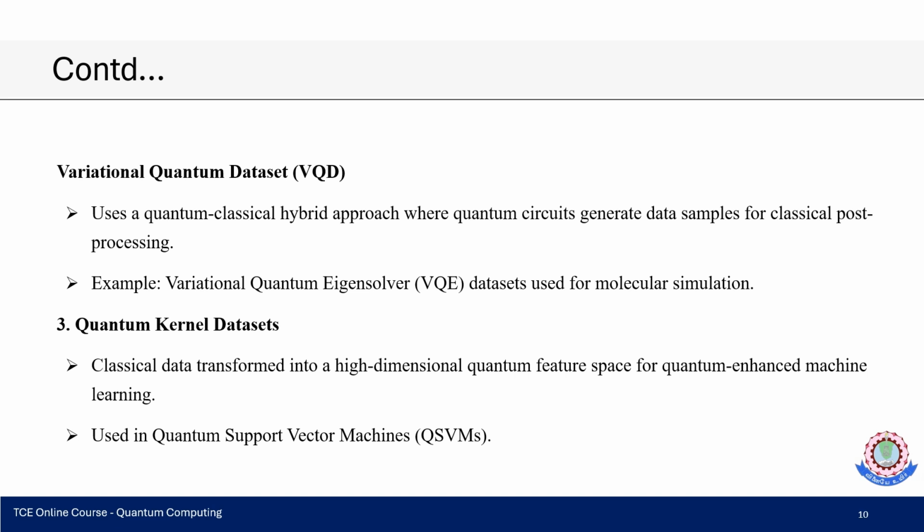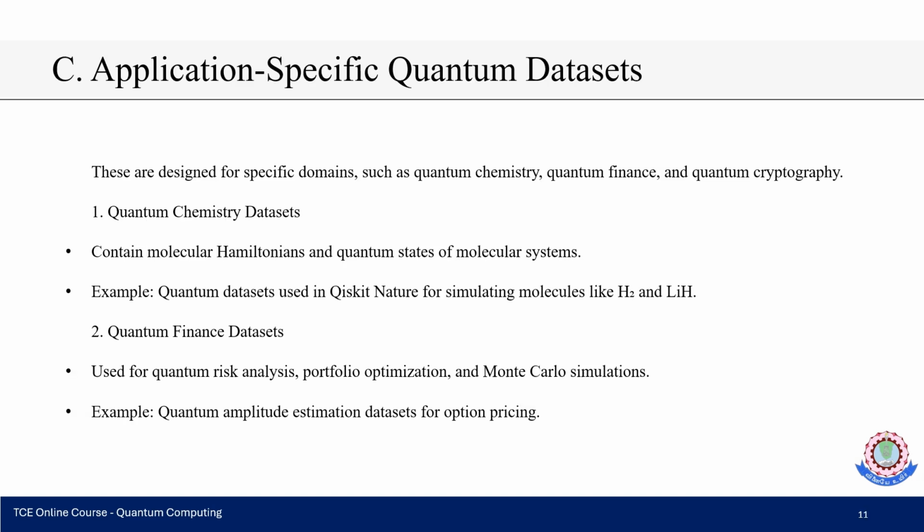Further, we can go with the variational quantum dataset. It uses a quantum classical hybrid approach where quantum circuits generate data samples for classical post processing. For example, we can take the VQE dataset for molecular simulation. And the third is quantum kernel datasets, where classical data is transformed into a high dimensional quantum feature space for quantum enhanced machine learning. Here we can use the quantum support vector machine.